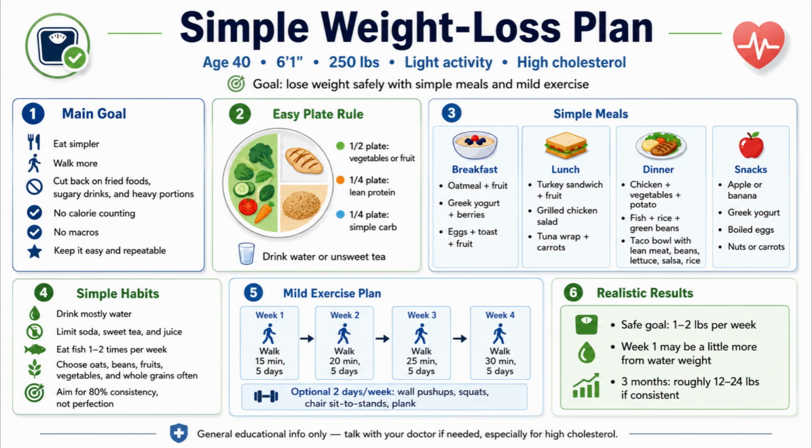Then you've got the simple meal ideas. These are everyday foods, nothing fancy, nothing expensive. Breakfast could be oatmeal and fruit, yogurt and berries, or eggs with toast. Lunch might be a turkey sandwich, a grilled chicken salad, or a tuna wrap. Dinner is things like chicken and vegetables, fish with rice, or a taco bowl with lean meat and beans. And for snacks, it keeps it basic: fruit, yogurt, boiled eggs, nuts, or carrots.